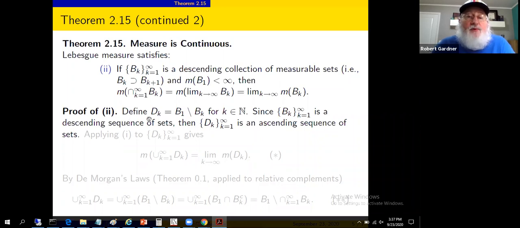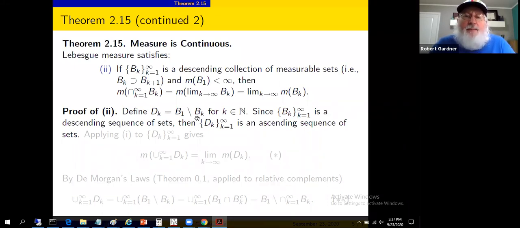Define, for the proof, d sub k equals b sub 1 minus b sub k, for k any natural number. Now, the b sub k sets, this was a descending sequence that was given. So the d sub k set is an ascending sequence of sets. I guess a crude way to think about it is you threw in a negative sign in some sense.